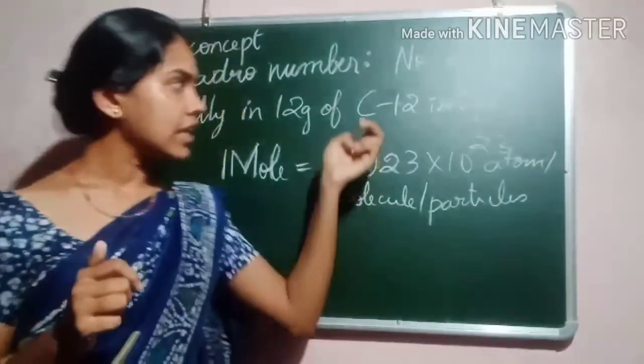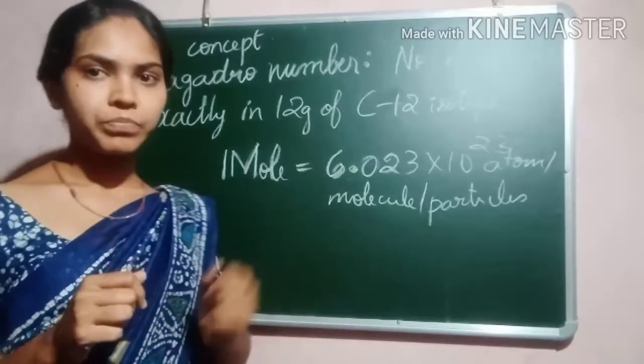Here they considered the number of atoms in carbon-12 isotope as a constant. Got it?